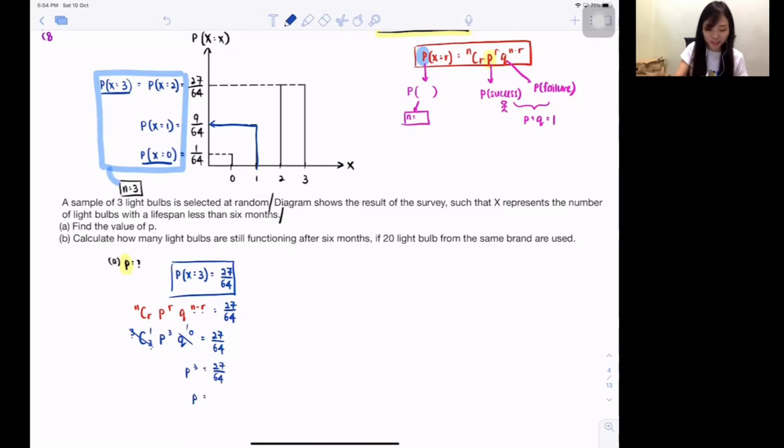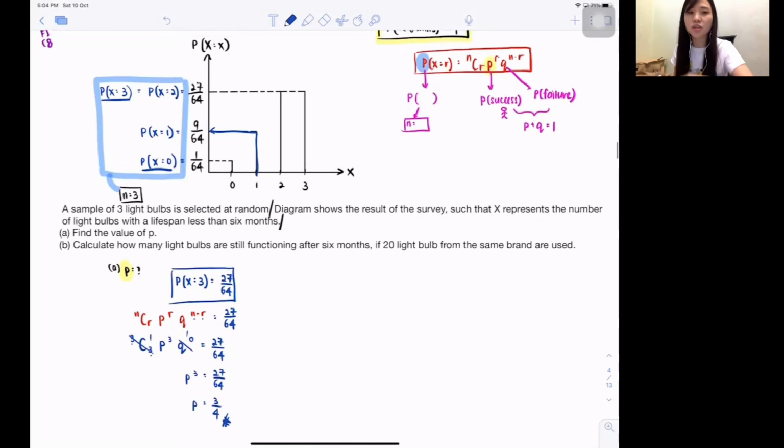Whoa, getting my small p answer is not a dream. Cube move there, cube root. Isn't it you guys will get the answer 3/4? Ta-da! I get back my small p answer. Can you see that? Now at this particular moment, you will tell me, then teacher, why I cannot use 1 or 2?